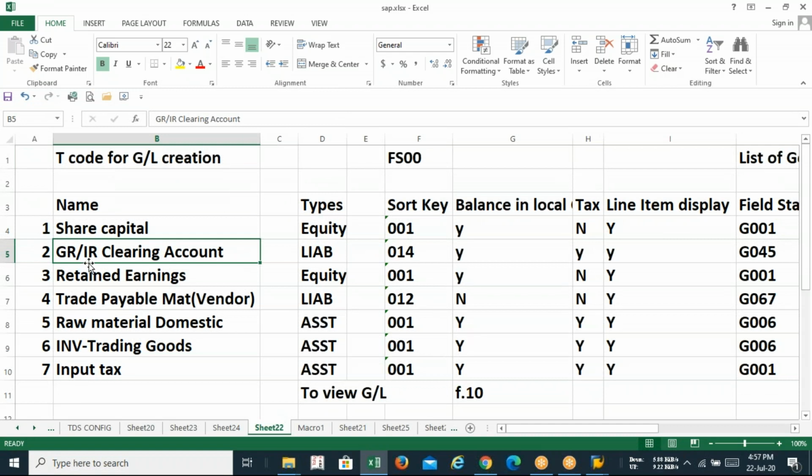It's nothing but an offsetting account in SAP. So you have to create the GRIR account additionally. It will be offset automatically. But in SAP, wherever in your modules P2P, O2C, you have to create GRIR separately, because it is the offsetting account. You have to create it.